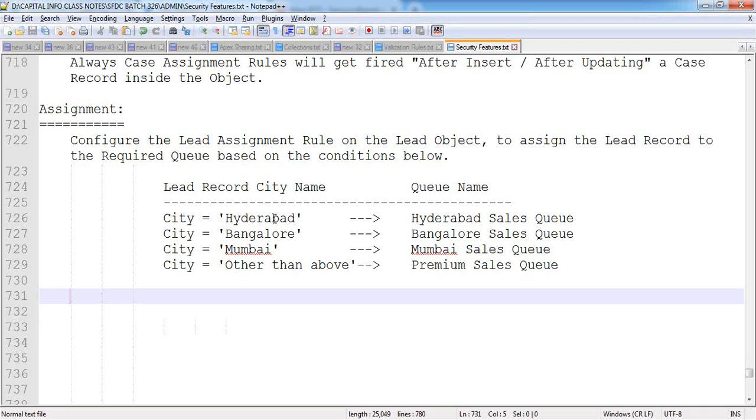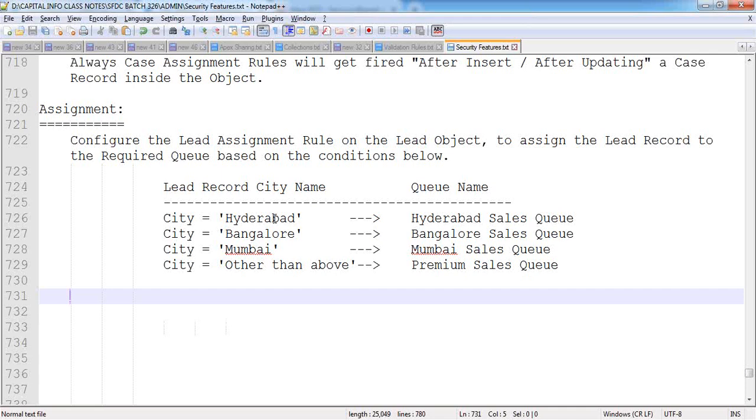As a step 2, create the assignment rule. What assignment rule do we need to create right now? Lead assignment rule. You can go to Customize, Leads, Lead Assignment Rule, same process, same steps, nothing different. And then as a step 3, test the lead assignment rule. Go to any user account and create a lead record.